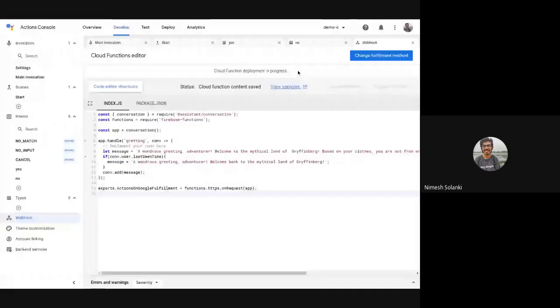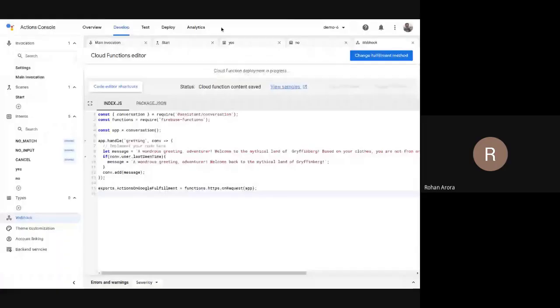It is taking a long time. I don't know if we can move it to the other tab and continue this in the background, but let's wait for a while. You have to stop sharing the screen and then do it again for the other tab. No, not the other tab. I'm talking about the tab over here, the main invocation in the console itself.